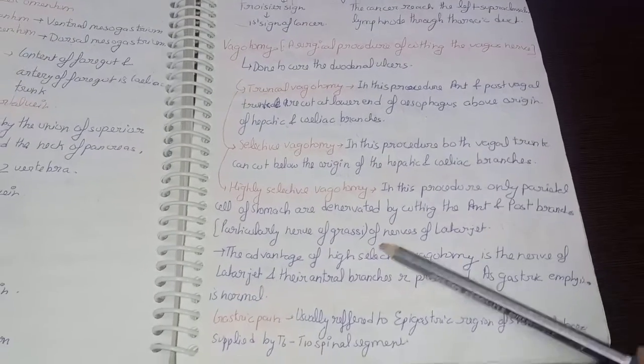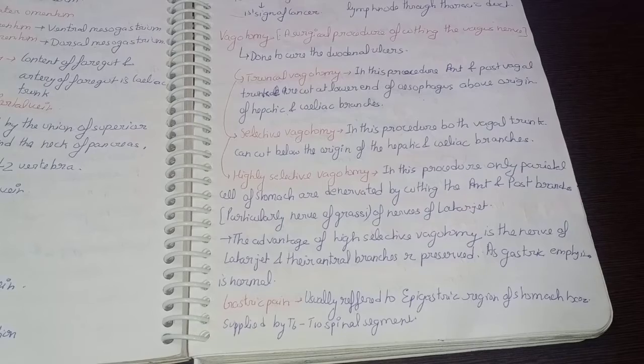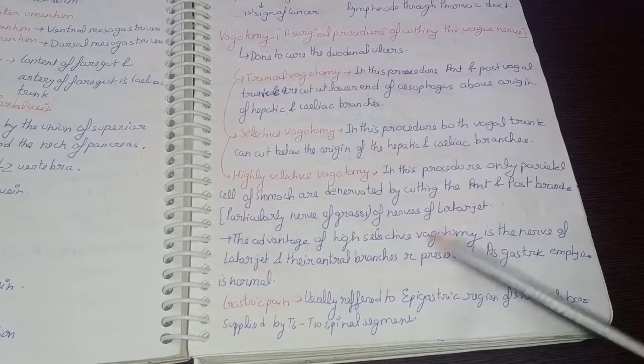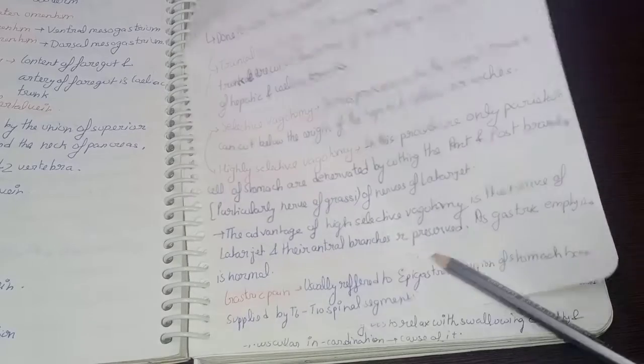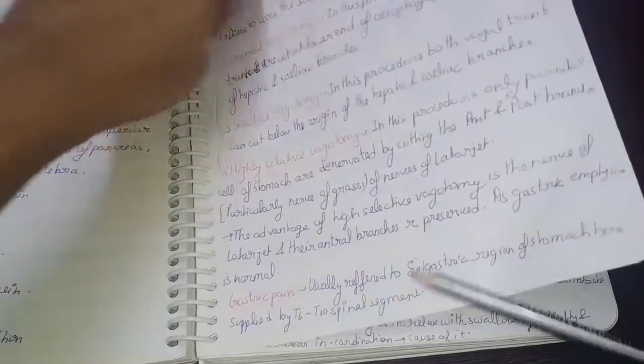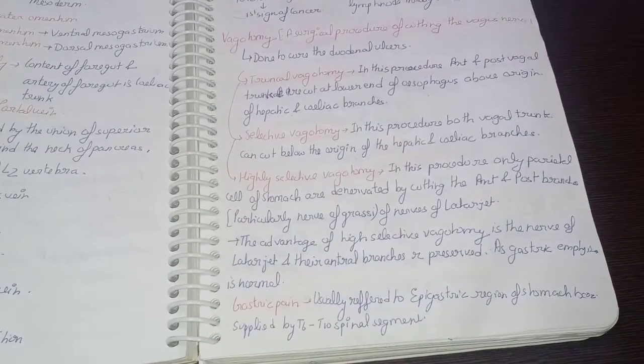The advantage of highly selective vagotomy is that the nerve of Latarjet and its antral branches are preserved. So this has the highest safety in conducting highly selective vagotomy, because antral branches are preserved and gastric emptying is normal. Now what is gastric pain? It is usually referred to the epigastric region because the stomach is supplied by the T6 to T10 spinal segments.